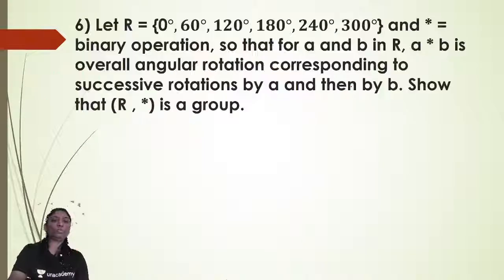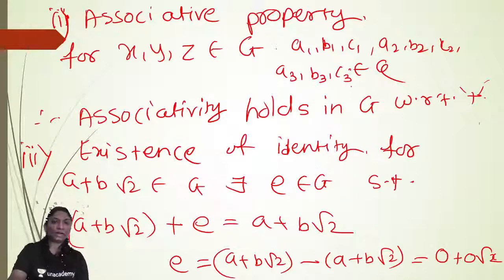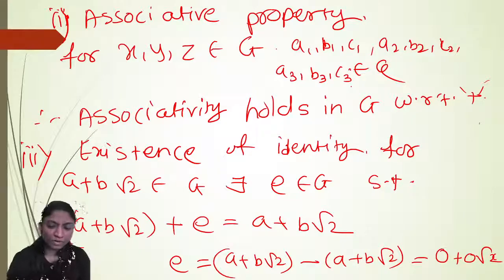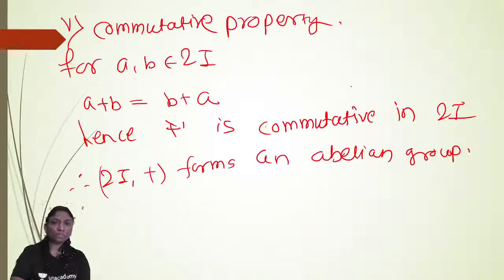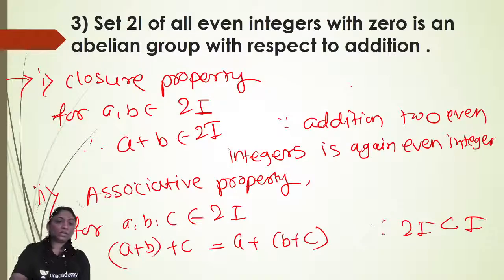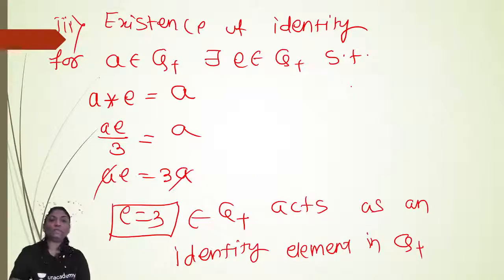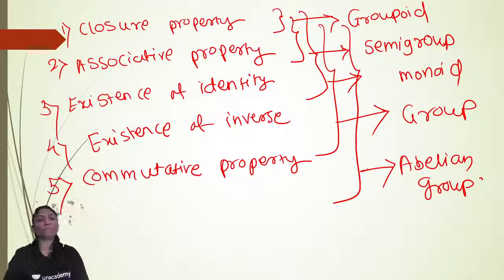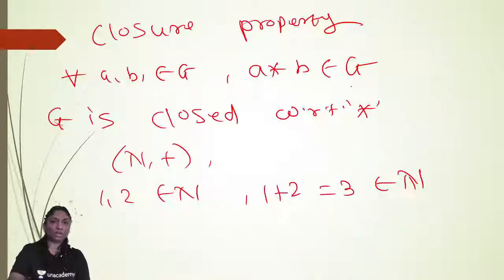So every concept is clear here with the help of examples. Okay, what do you mean by group? Then how to find the identity element and inverse element of the different defined operations. Every part is covered here. You can go through it. Okay, so I will be here at the same time tomorrow at 11:15 with new topics in groups: isomorphism of groups, subgroups, cosets, and cyclic groups. Different types of groups we will also cover.